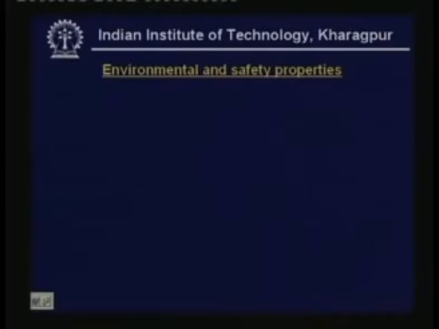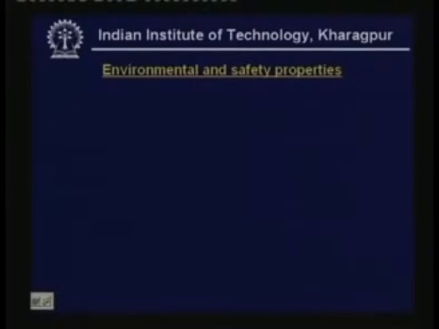Next comes environmental and safety properties. Before I go to environmental and safety properties, there are also other thermodynamic properties which need to be considered. For example, one of the important properties, especially when we are dealing with very low temperature refrigeration, is the freezing point. The freezing point of the fluid should be lower than the lowest temperature that you encounter while operating the refrigerant system. This is required, otherwise the refrigerant may freeze while flowing through the system. So the freezing point should be as low as possible.